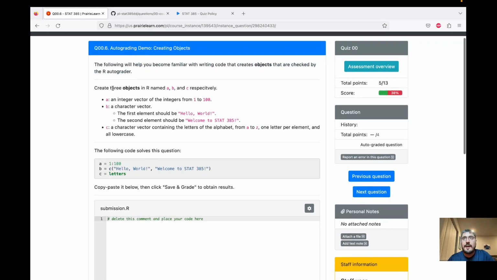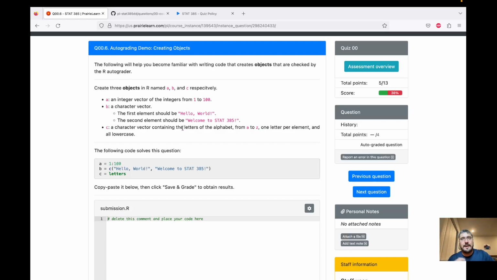So we're going to create 3 objects in this question. Object A will be an object given the name A, and it's an integer vector that has all of the integers from 1 to 100. B is a character vector. The first element should be this string, hello world. The second should be this string, welcome to Stat385. And then C is a vector containing the letters of the alphabet from A to Z.